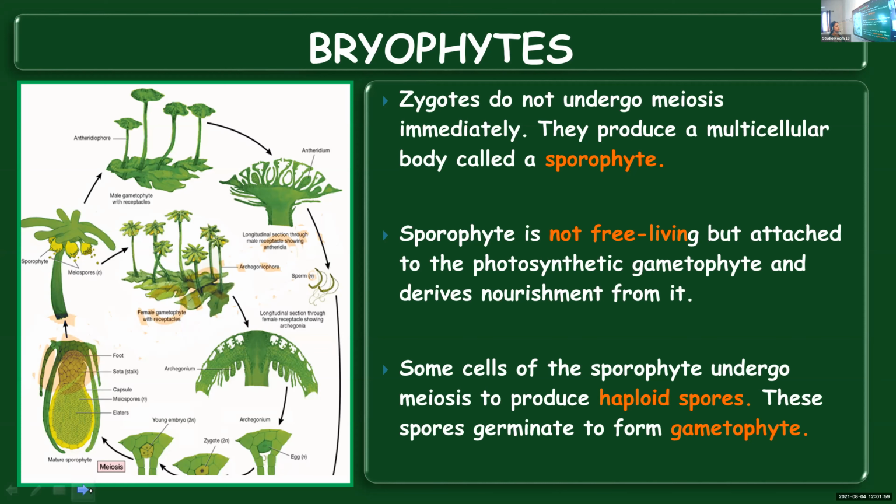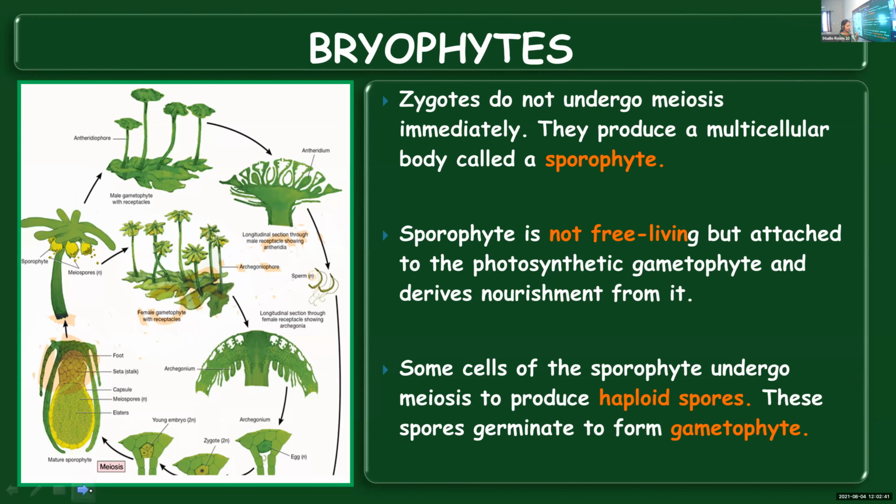Some cells of the sporophyte will undergo meiosis. See, now the meiotic division is taking place. As soon as zygote is formed, it will not undergo meiotic division. Instead, it will form a multicellular sporophyte. And later, some of the cells of the sporophyte will undergo meiotic division. Meiotic division means reduction division. Diploid cell will undergo meiotic division and form haploid structures. If it was mitotic division, if the cell which is undergoing division is diploid, the structures formed as a result of division also will be diploid. The chromosome number will be maintained.